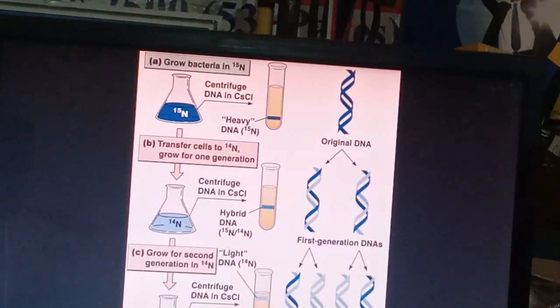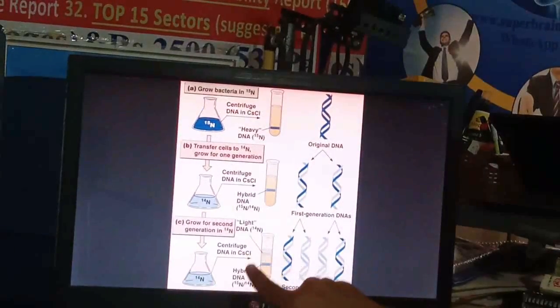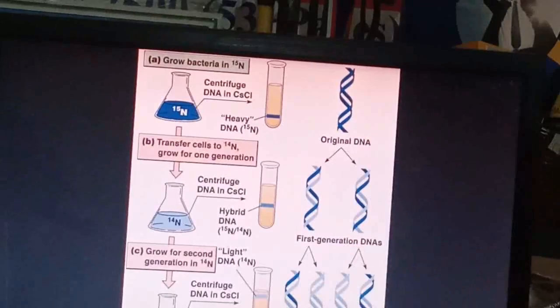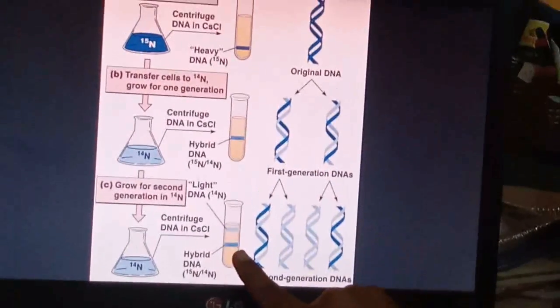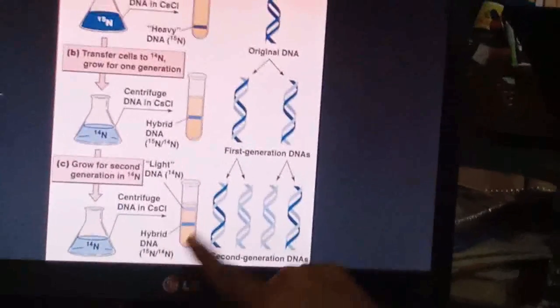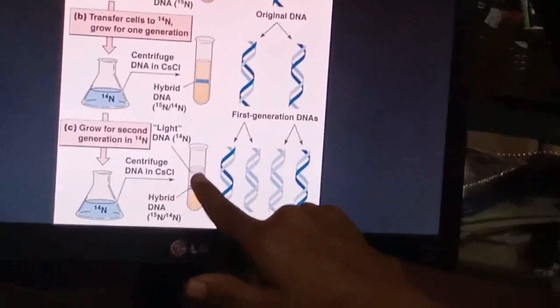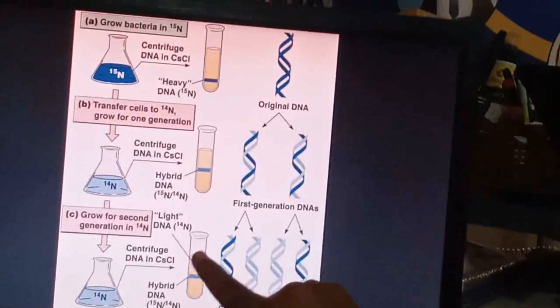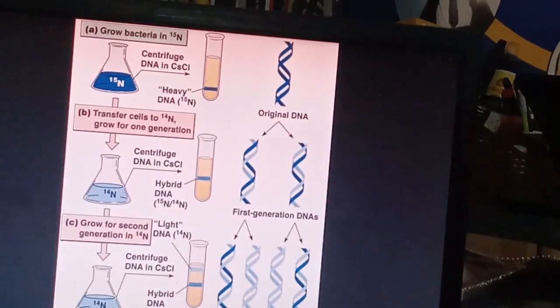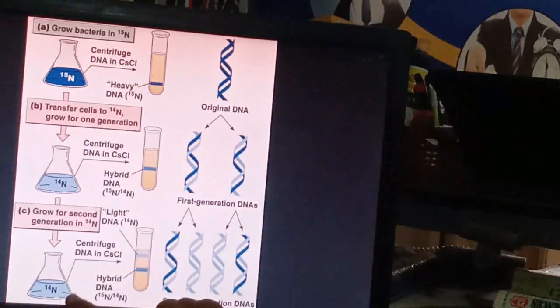Then again, after 40 minutes, they collected the sample and again centrifuged it in a cesium chloride solution. After centrifugation they got two bands. One is like the first generation, that is the hybrid DNA, a mixture of N15 and N14, and another is completely pure, normal light nitrogen DNA, that is N14 DNA. Because for all the new DNAs, the nitrogen source will be the same material, that is N14.